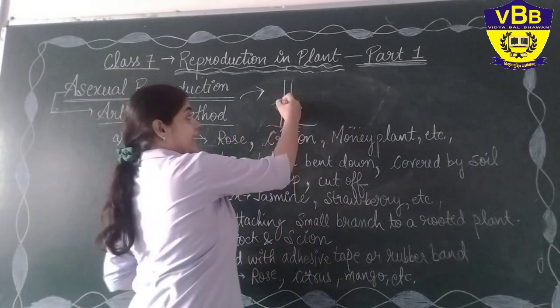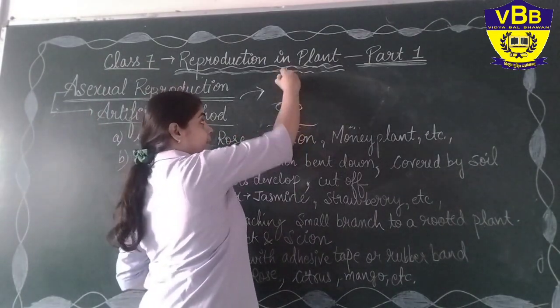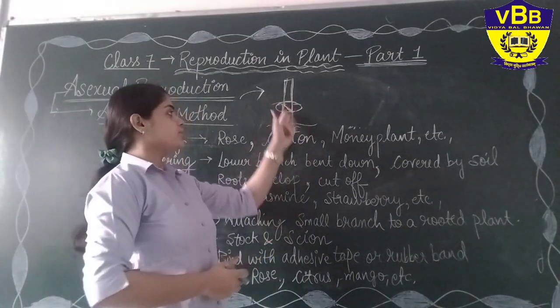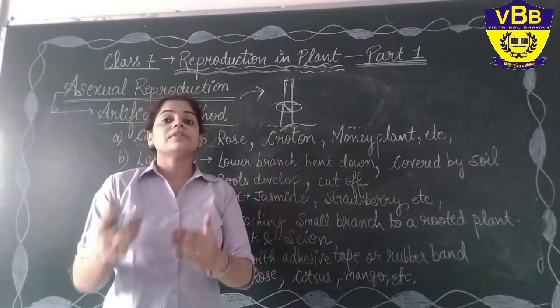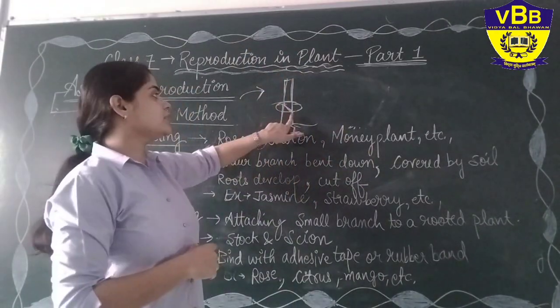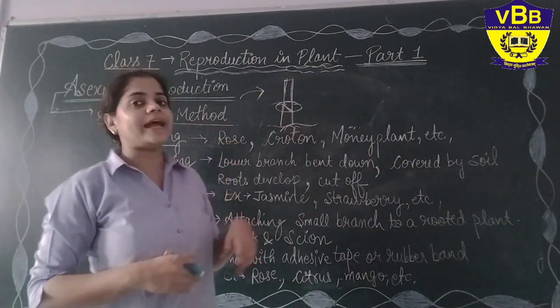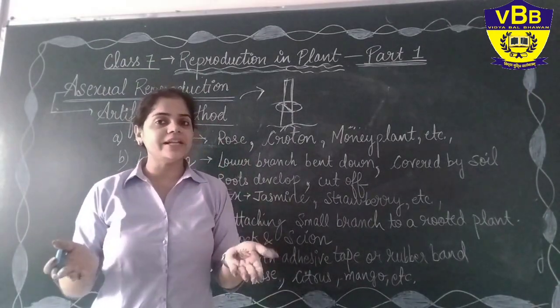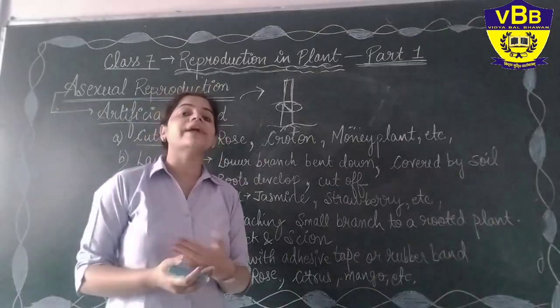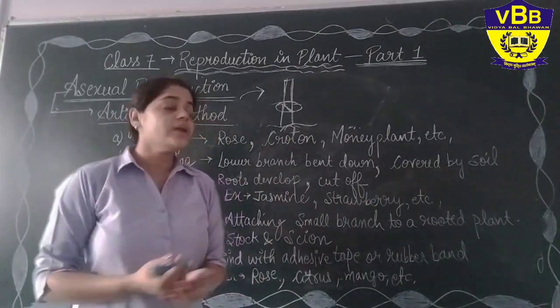When it gets attached with this adhesive tape, after some time it will start growing with the rooted plant. The stem which you have taken from the other plant will start growing in this rooted plant, and in this way a new variety of plant emerges, and you are able to get a new variety of mango.